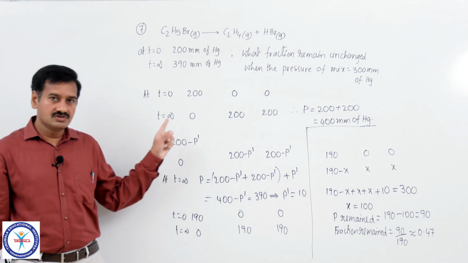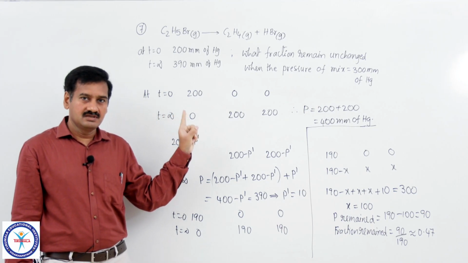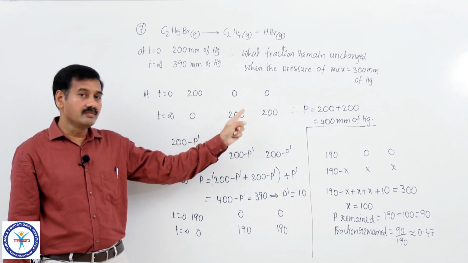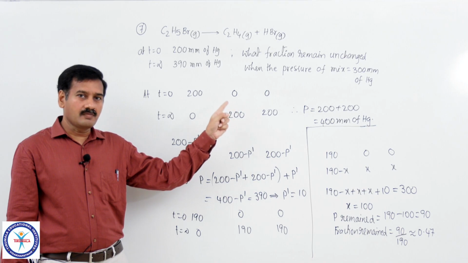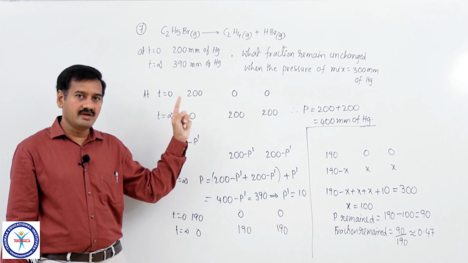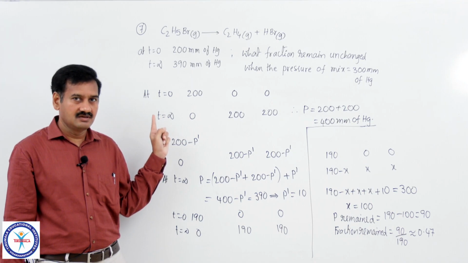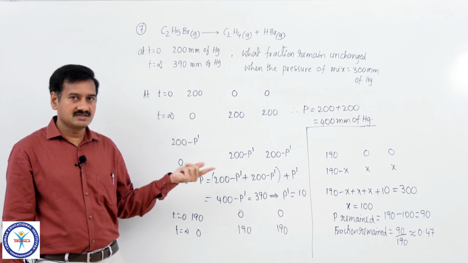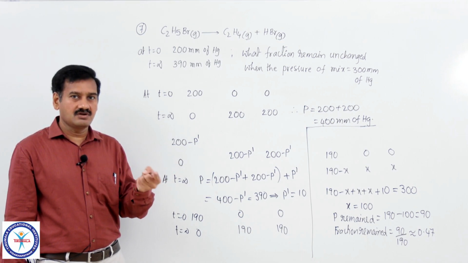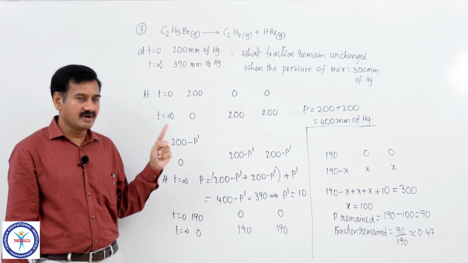So, you see the solution again. Initially, if only ethyl bromide is present, the total pressure developed at the end of the reaction must be equal to 400 millimeters of mercury. But the total pressure given to you is 390 millimeters of mercury, meaning there may be some amount of inert gas in addition to ethyl bromide at the beginning of the reaction. I am assuming its pressure is some P dash, meaning out of 200 millimeters of mercury, P dash is the pressure of inert gas. Therefore, the pressure of ethyl bromide alone is 200 minus P dash.